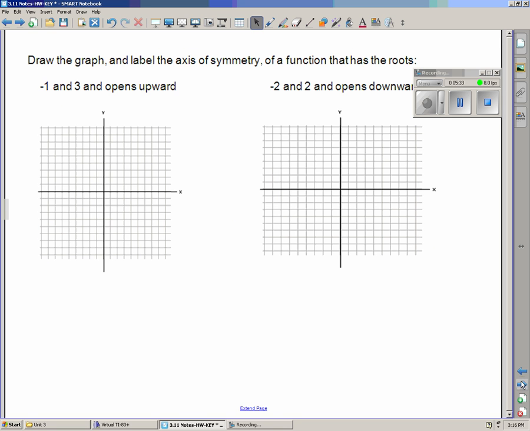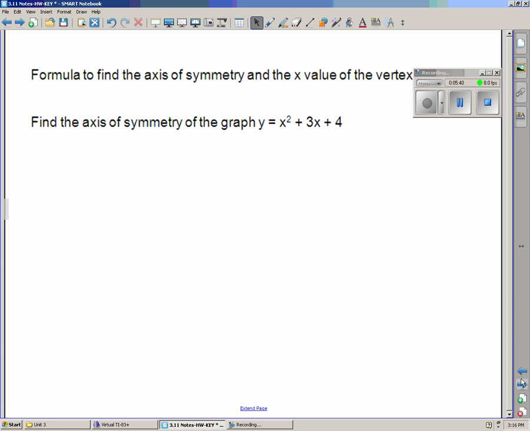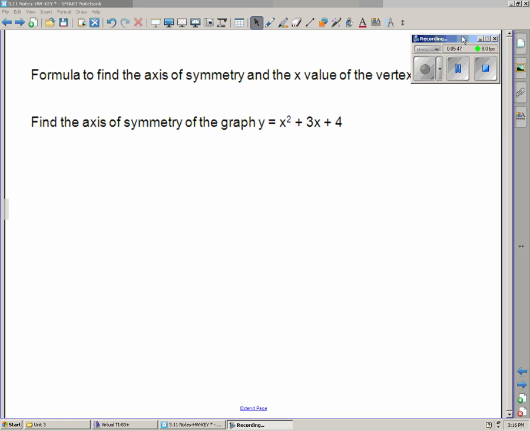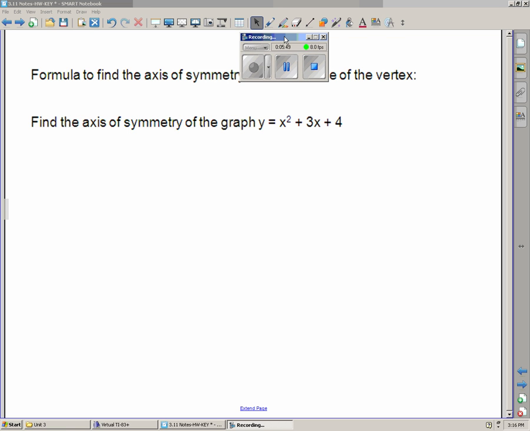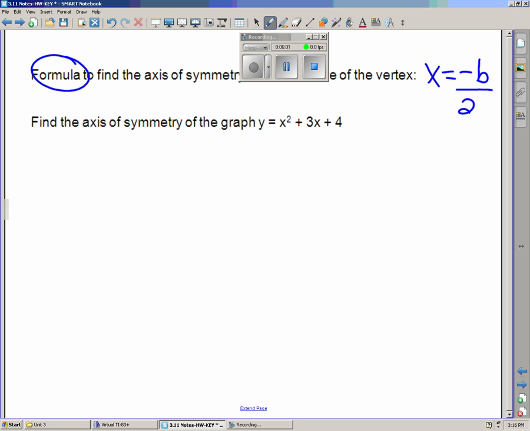Okay. We are going to go out of order just a tad. I'm going to skip these 2 graphs for right now and go down to this one. It says, in order to find the axis of symmetry and to begin finding the x value of the vertex, you need to have this formula memorized. And the formula is that x equals the opposite of the b value divided by 2 times a, by twice a. So it's x equals negative b over 2a.